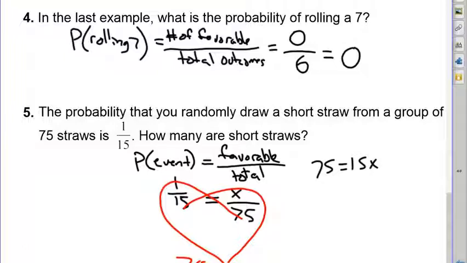So to solve my equation, 75 equals 15x, I have one last step to get x by itself, and that's divide both sides by 15. 75 divided by 15 is 5. So we can conclude that there are 5 short straws.